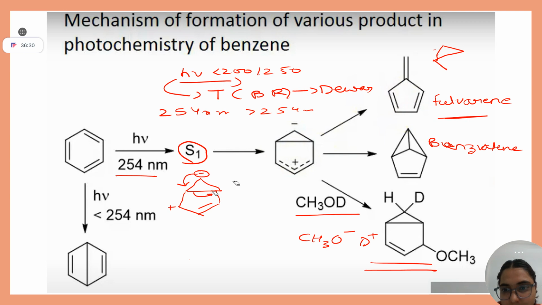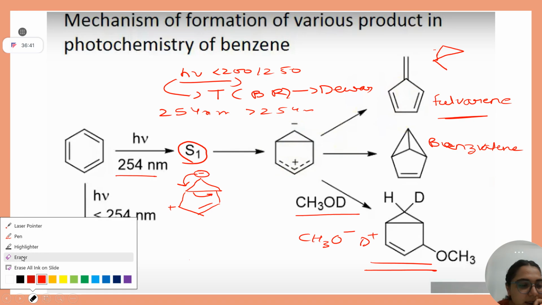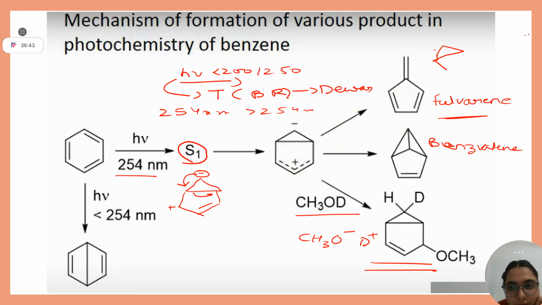Have you thought of any explanation for this fulvene, Pinky? No, ma'am, I also broke like that and I got the benzene ring. Okay, and another possibility of making this fulvene. Yeah, if we make this three-membered ring, and break the bond, one side is negative, another side is positive, then one double bond will come inside the five-membered ring and one exo double bond will come.